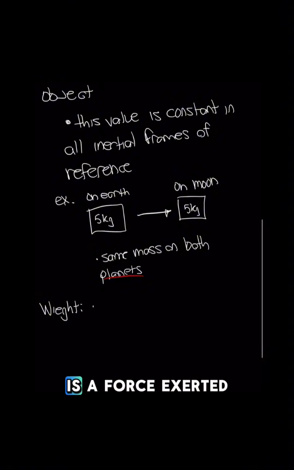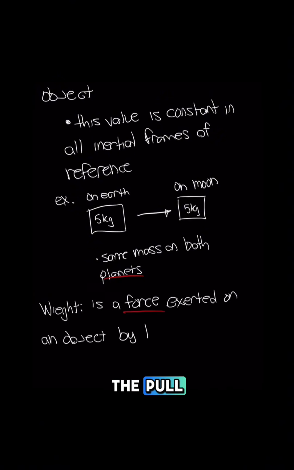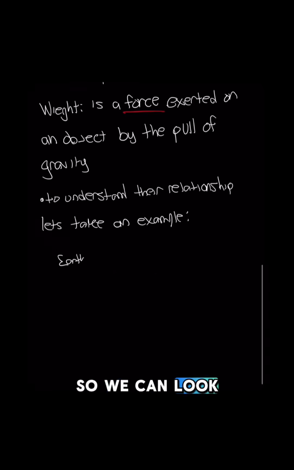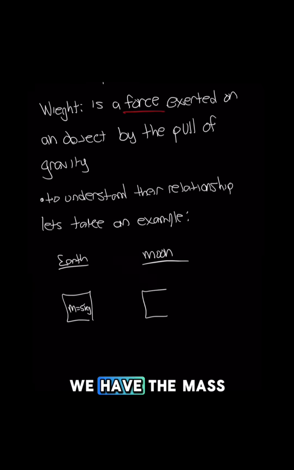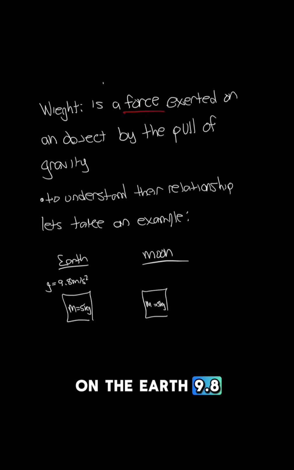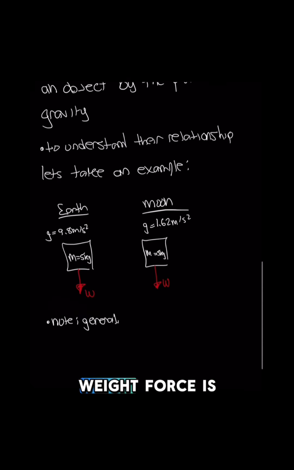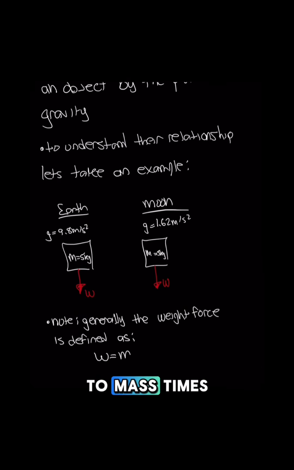Weight, on the other hand, is a force exerted on an object by the pull of gravity. And to understand the relationship, let's take an example. So we can look at the Earth and the moon example again. We have the mass on the Earth and the mass on the moon, both 5 kilograms. And then we have the acceleration due to gravity on the Earth, 9.8 meters per second squared, and then on the moon, 1.62. And they both have a weight force being applied on the object. Generally, the weight force is defined as weight is equal to mass times gravity.